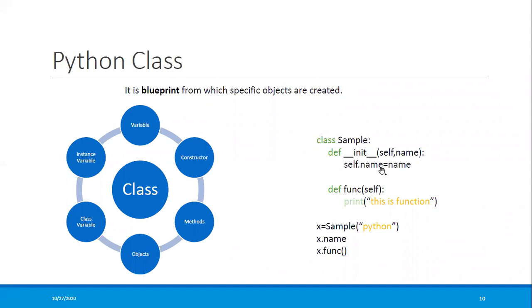So here I'm saying name, and here is my method. So func is my first method, a function, and here I'm printing this one. When I say x equal to, I'm passing this Python x name and the x function. I can call my variable here and I can call my method. So x is nothing but an object. I'm creating an object out of this one.